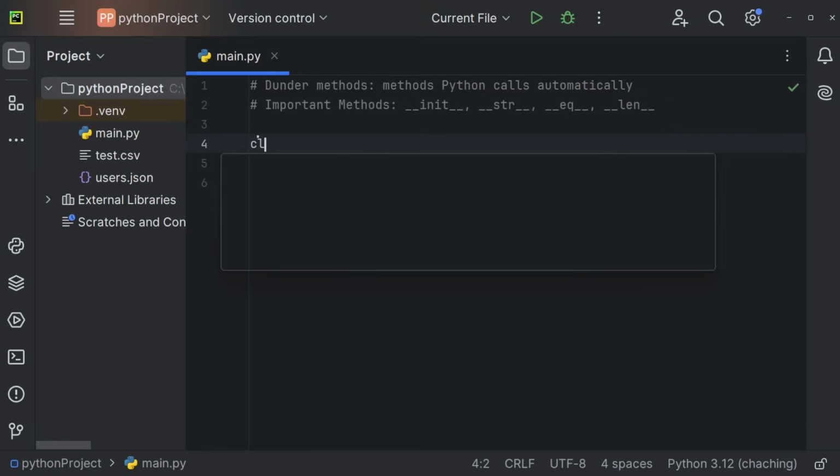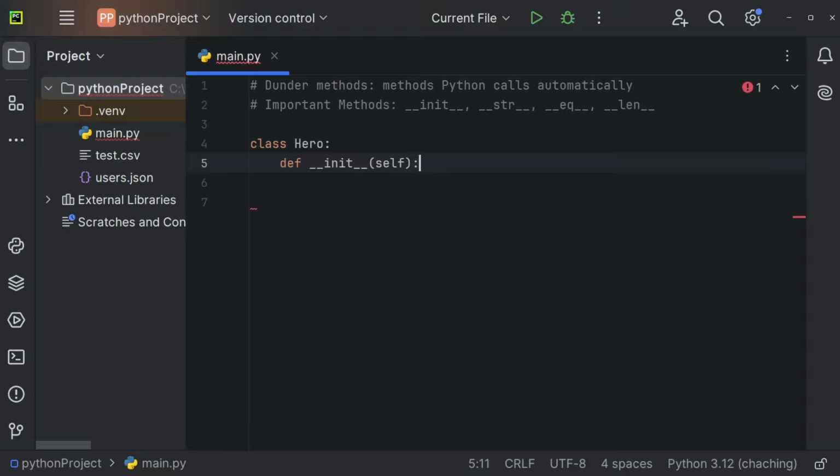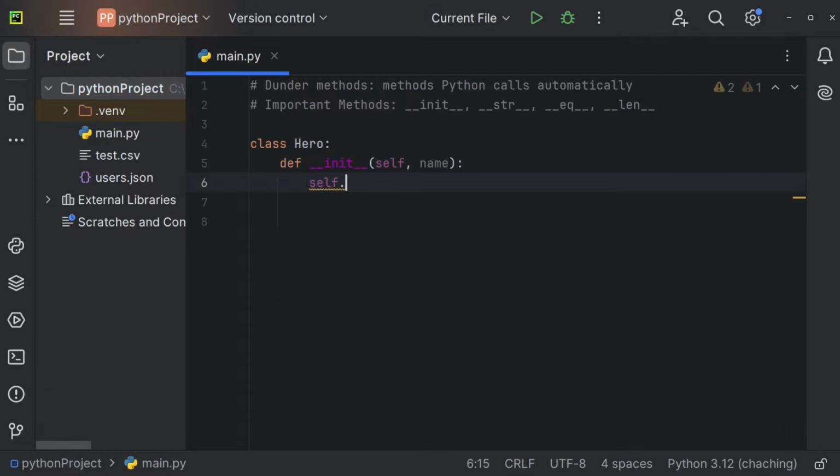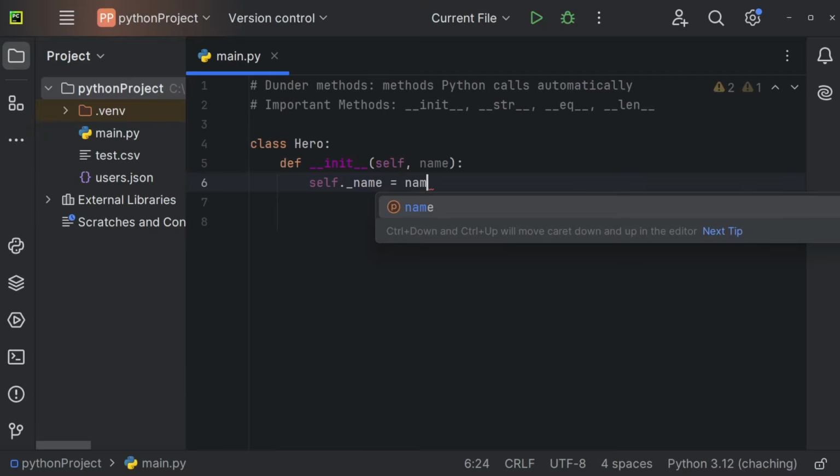Let's create the class Hero, for example. And the first dunder method that you already know is dunder init. And we've previously used it a lot already. So def dunder init self. And now for a hero, we can, for example, pass a name. And we could say self._name is going to be equal to name.